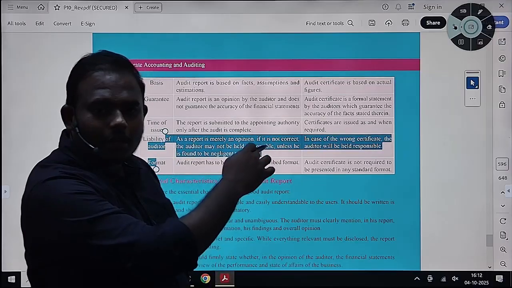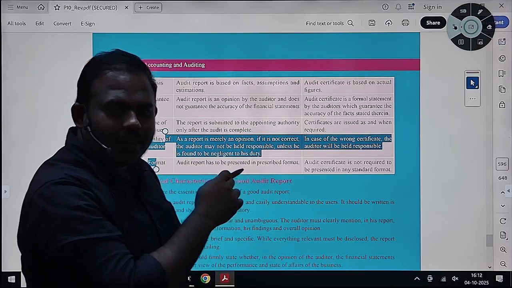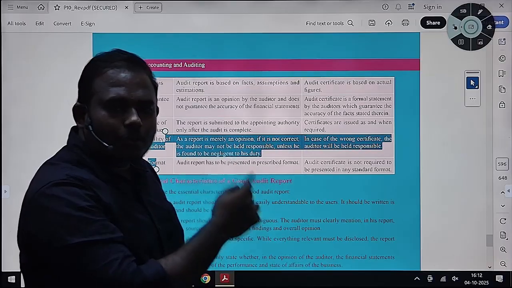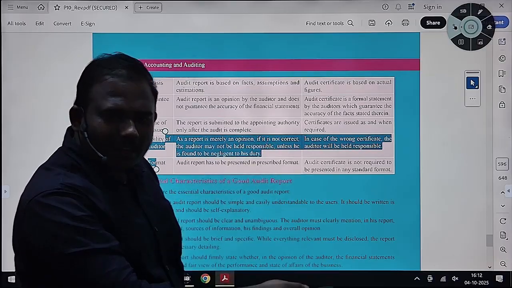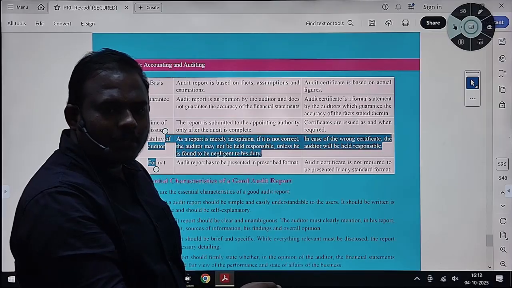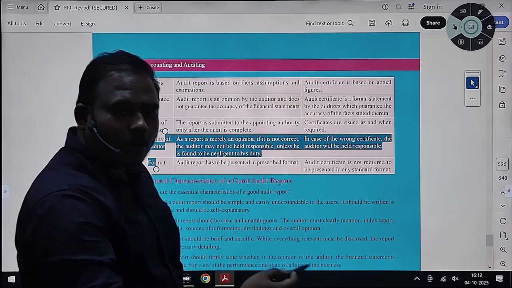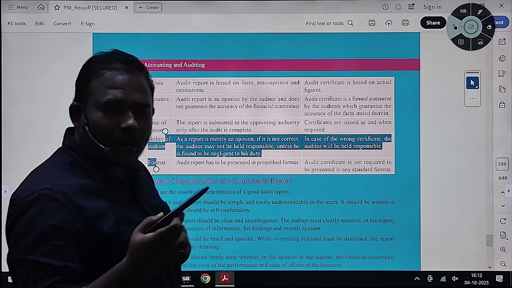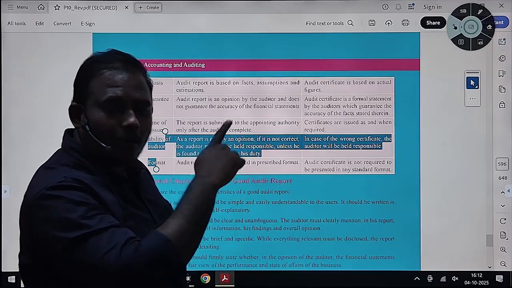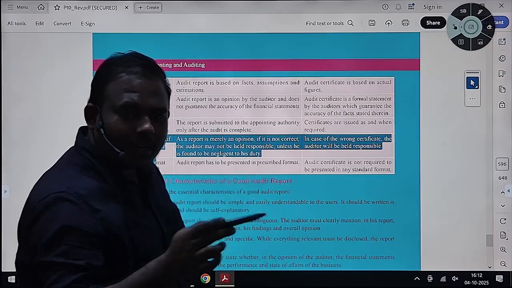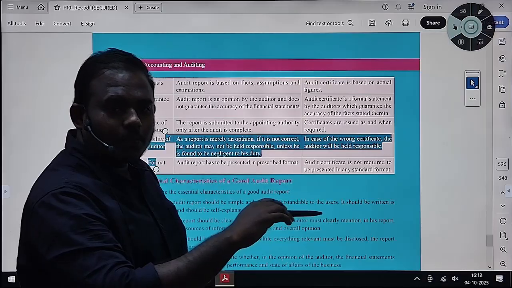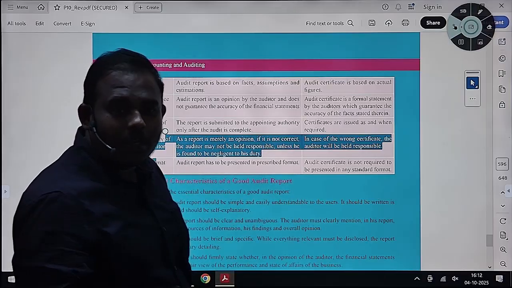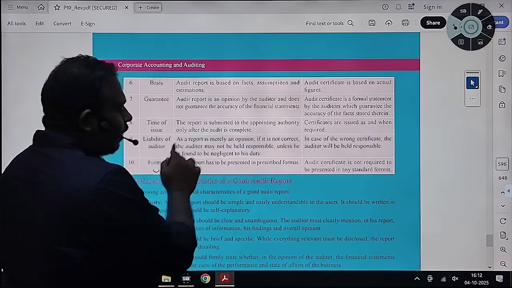But if in the certificate you have confirmed that everything is true and correct, and afterwards someone finds that what you have certified is wrong, then you are liable based on the certificate. I already told you about the prospectus: if the auditor has certified any of the financial line items in the prospectus, and anyone has suffered loss, then liability of the auditor arises.